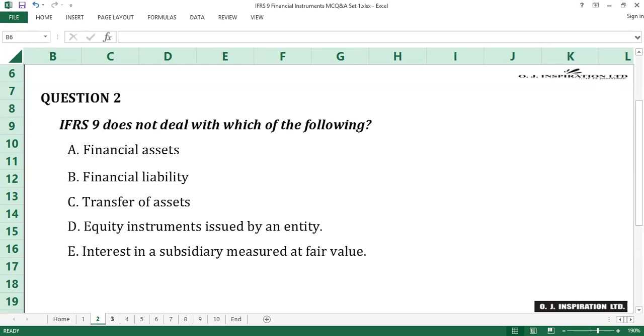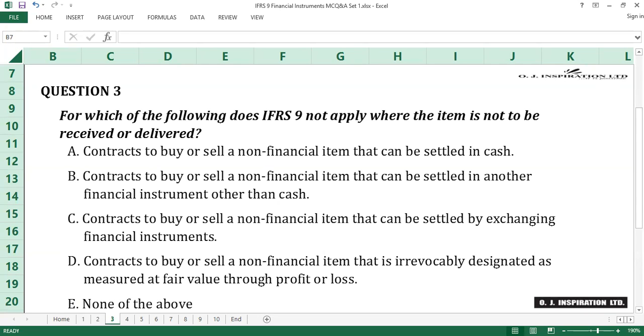Question number 3. For which of the following does IFRS 9 not apply where the item is not to be received or delivered? A. Contract to buy or sell a non-financial item that can be settled in cash. B. Contract to buy or sell a non-financial item that can be settled in another financial instrument other than cash. C. Contract to buy or sell a non-financial item that can be settled by exchanging financial instruments. D. Contract to buy or sell a non-financial item that is irrevocably designated as measured at fair value through profit or loss. E. None of the above. Time counts.